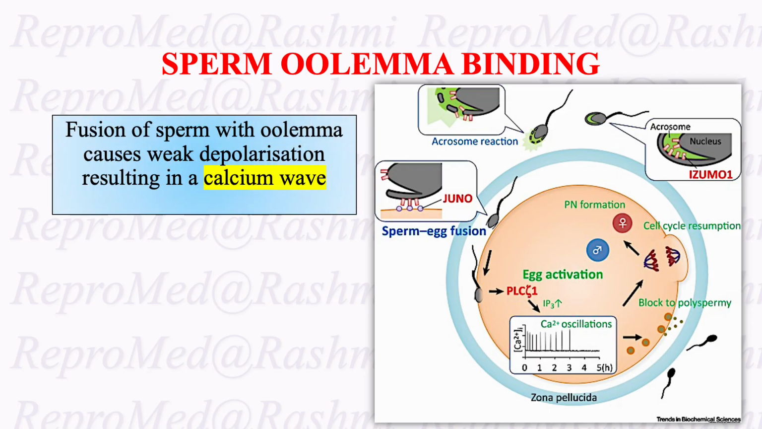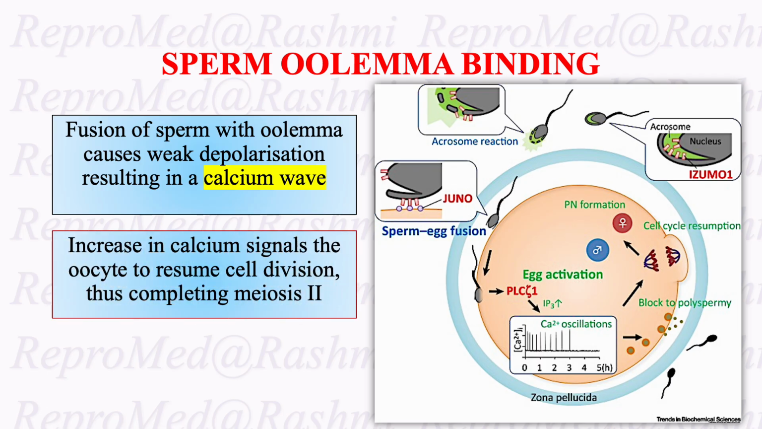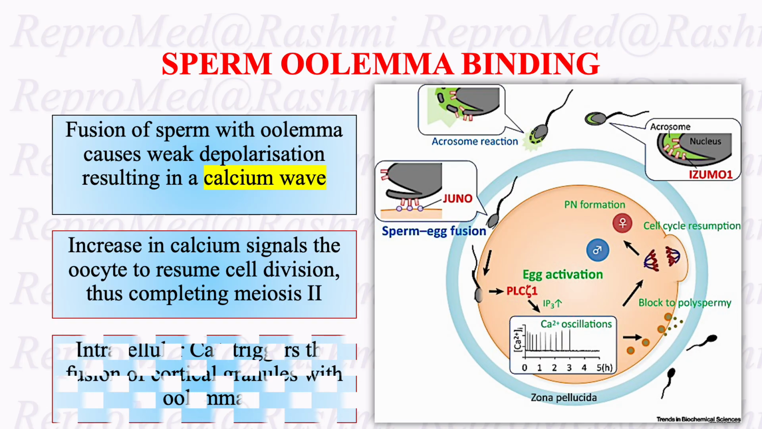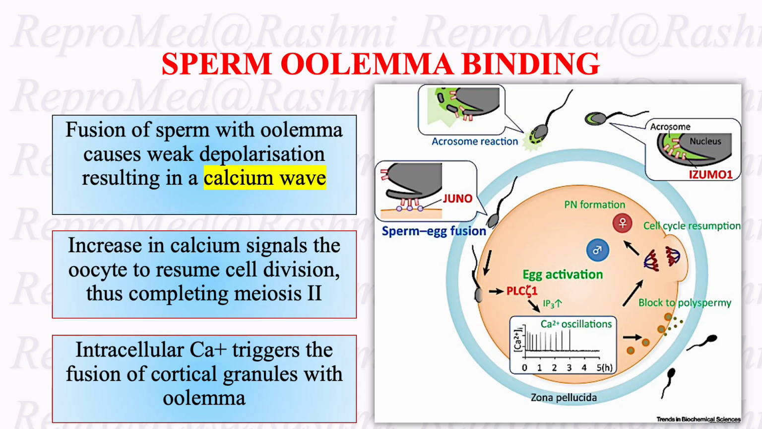Sperm-oolemma binding. The fusion of sperm with the oolemma causes weak depolarization, resulting in a calcium wave. The increase in calcium signals the oocyte to resume cell division, thus completing meiosis 2. Intracellular calcium triggers the fusion of cortical granules with the oolemma.